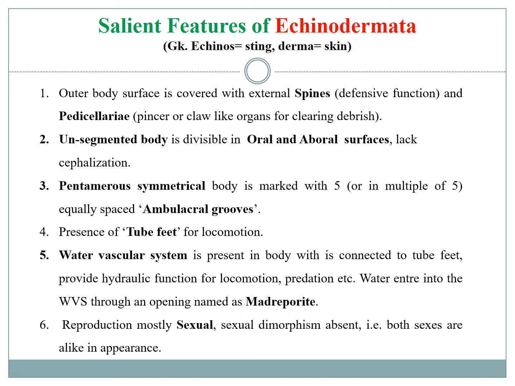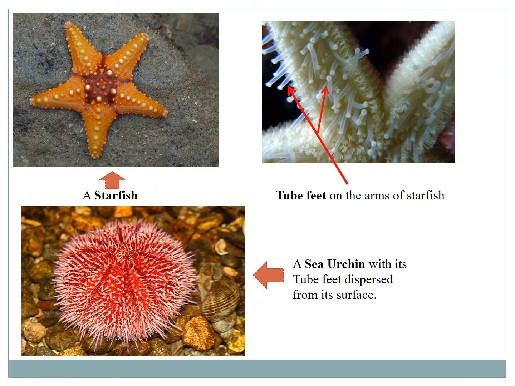Reproduction is mostly sexual, but asexual reproduction can be observed in starfishes by regeneration. Here are some examples. A starfish, look at the tube feet here, and a sea urchin, look for the tube feet from their body surface.